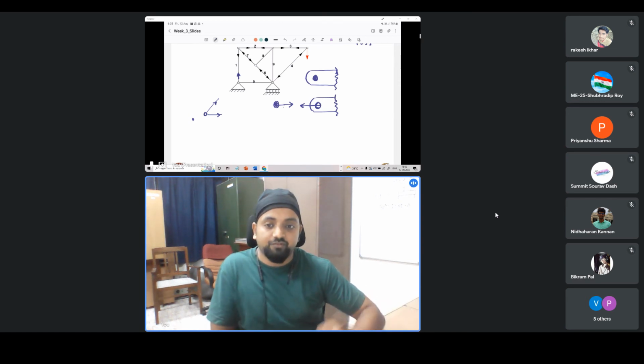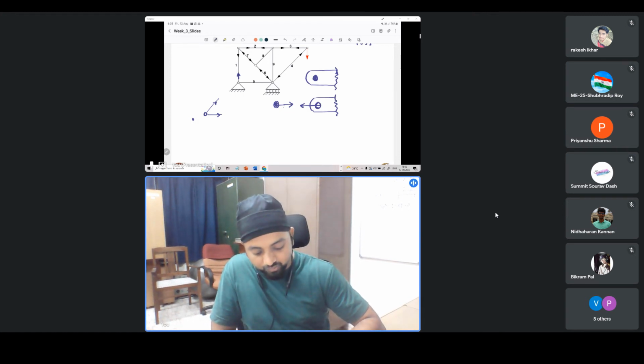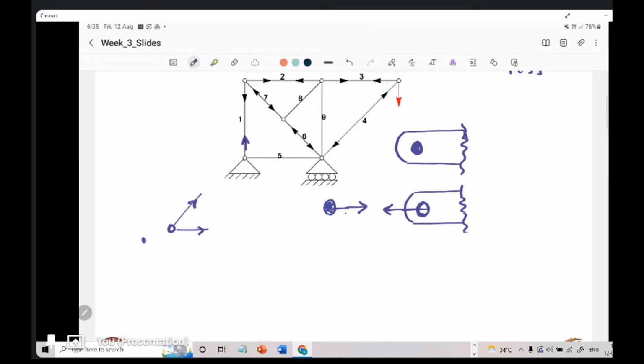So this is our first assumption, that for all members, we will consider the unknown member forces to start with to be pointing away from the joint. Away from the joint implies, if I were to consider this diagram which I have shown, this is essentially the force that we are showing on the joint. So if it is pointing away from the member, it implies that that member is taken to be in tension.